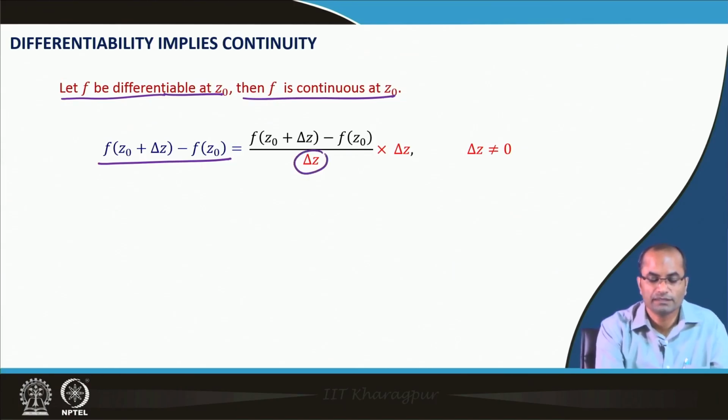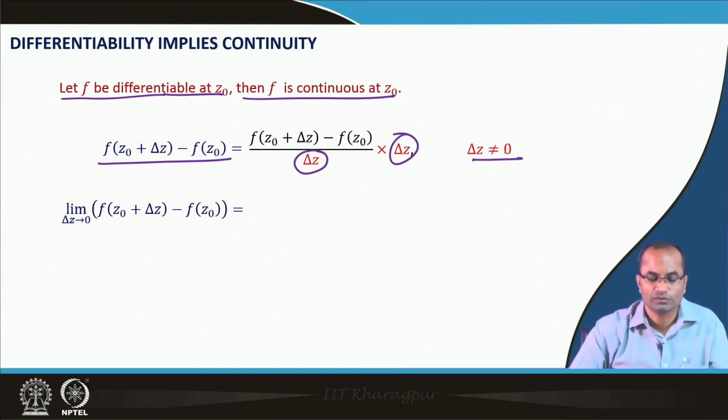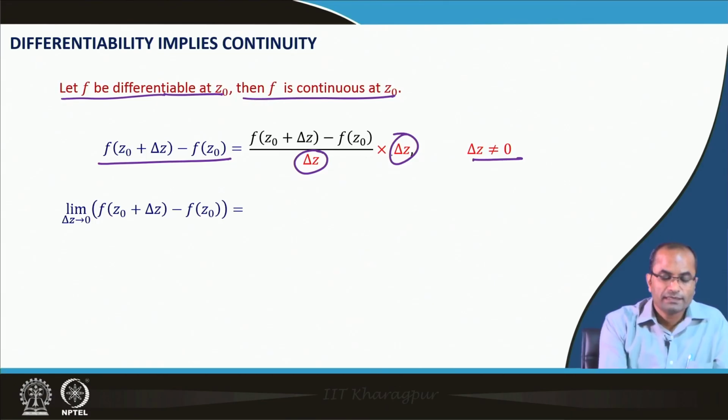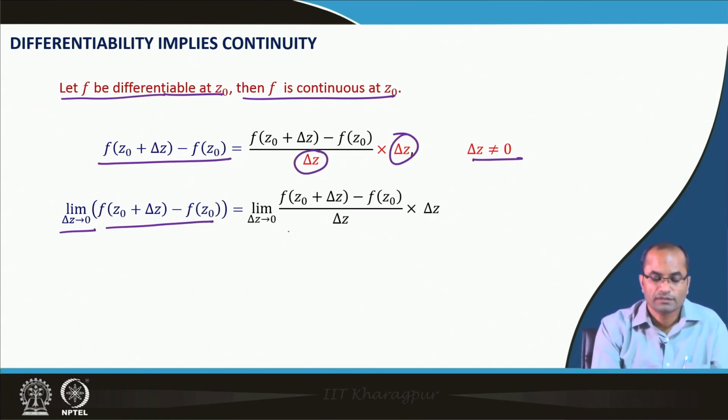We divide by delta z and also multiply by delta z, assuming delta z is not equal to 0. If we now take the limit on both sides, as delta z approaches 0, the limit of f z naught plus delta z minus f z naught equals this limit into delta z.